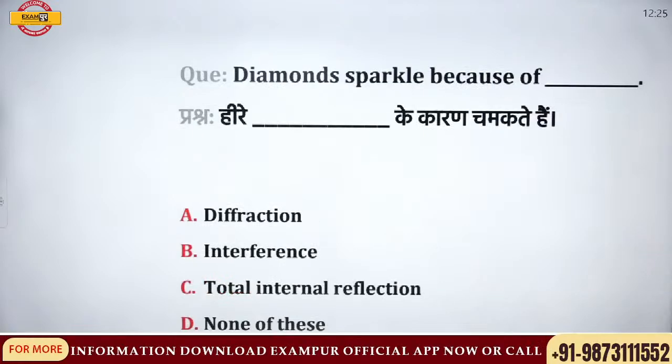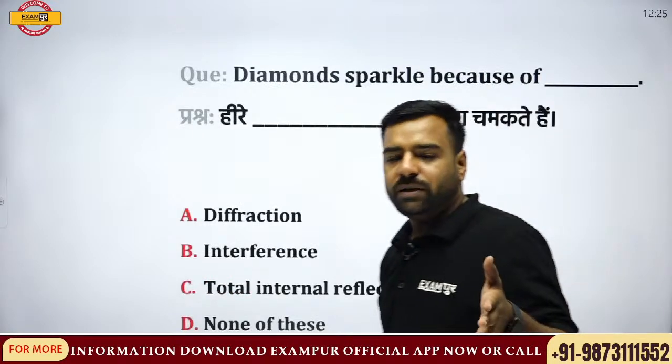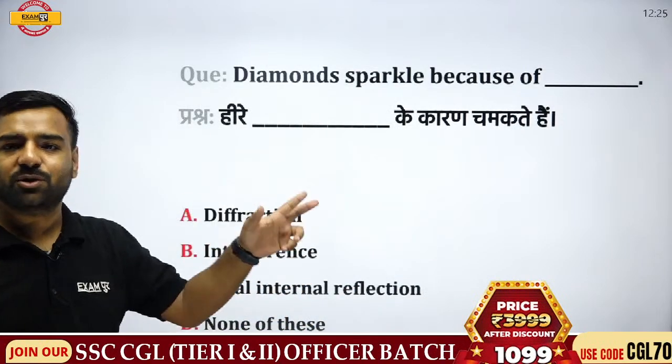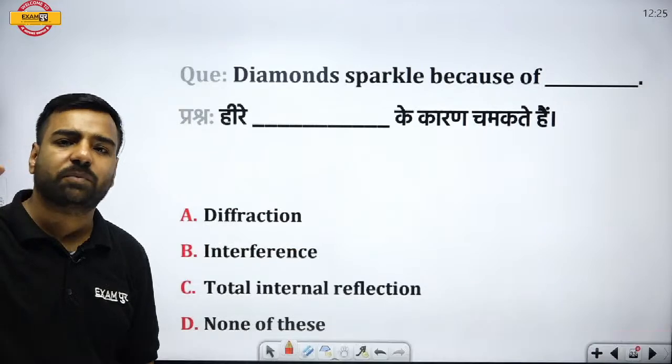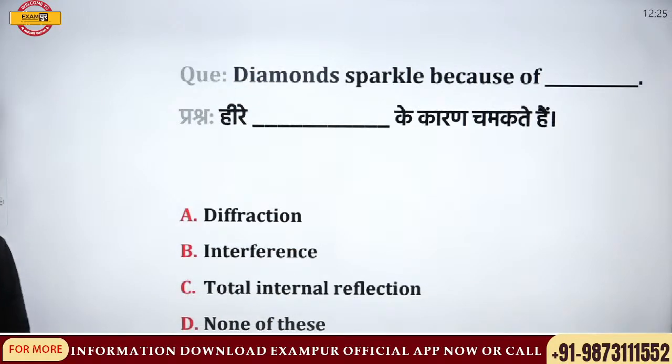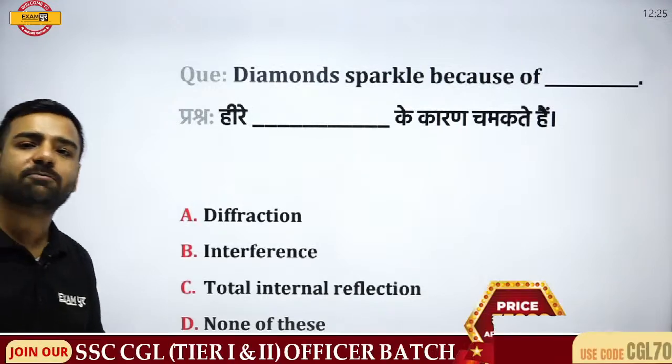Diamond sparkles because of dash. So no need to give explanation here. Very basic question now. But this has been asked many times, so I have kept this question twice. First of all, we discussed about optical fiber, right? Now, waiting for the answer. Diamond sparkles because of what? What is the reason behind sparkling of the diamond?